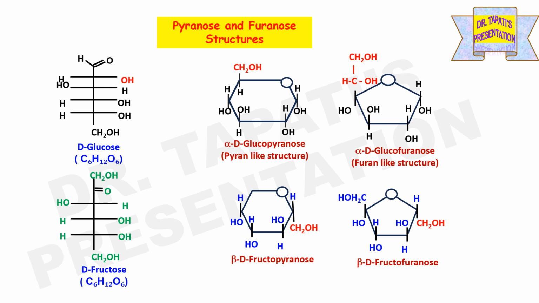Haworth projection formulas are depicted by a 6-membered ring pyranose and a 5-membered ring furanose. Pyranose is based on the pyran structure and furanose is based on the furan structure. Here I have given cyclic forms of glucose and fructose. The first one is alpha-D-glucopyranose, which is a 6-membered ring, and alpha-D-glucofuranose with a 5-membered ring. And beta-D-fructopyranose is a 6-membered ring, and beta-D-fructofuranose is with a 5-membered ring.